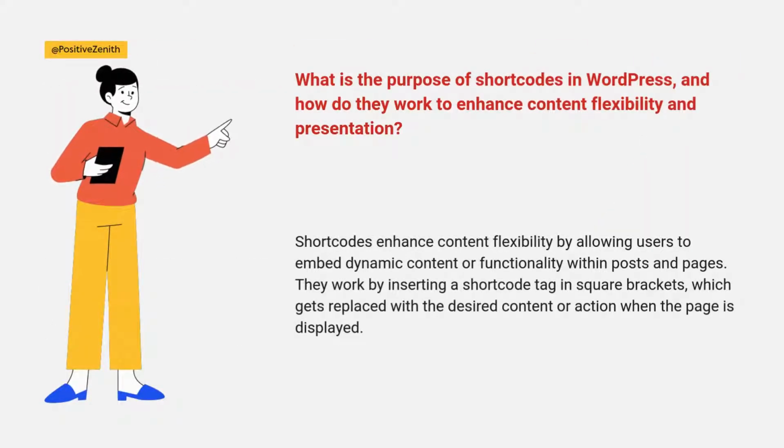What is the purpose of shortcodes in WordPress, and how do they work to enhance content flexibility and presentation? Shortcodes enhance content flexibility by allowing users to embed dynamic content or functionality within posts and pages. They work by inserting a shortcode tag in square brackets, which gets replaced with the desired content or action when the page is displayed.